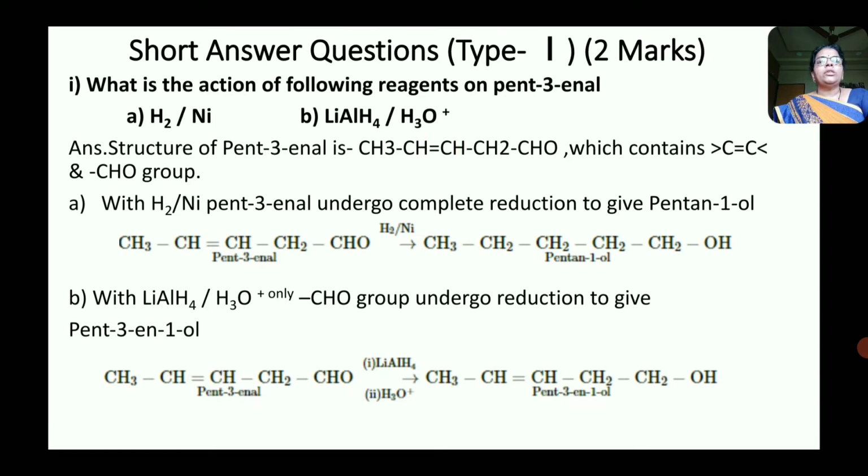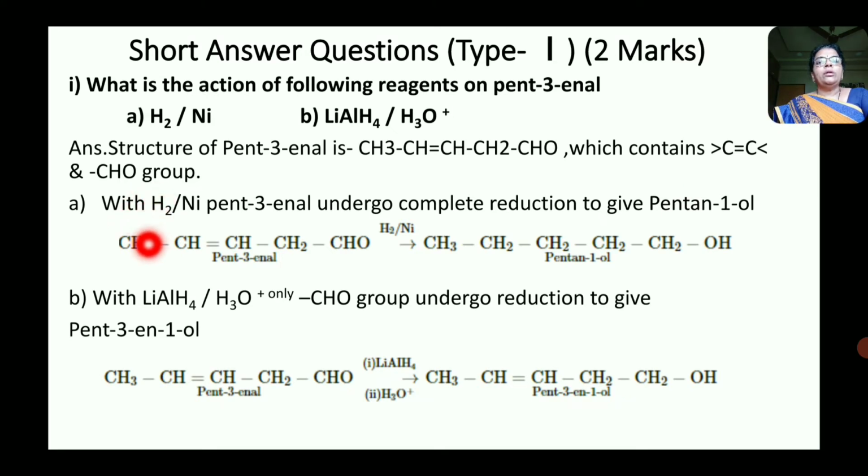Now, first the structure of pent-3-enal is, now there are 5 carbon atoms and en stands for there is double bond which is present in between 3 and 4 carbon atoms, and al stands for there is aldehyde group, that is CH3 CH double bond CH CH2 CHO. This is the structure of pent-3-enal, which contains carbon-carbon double bond and aldehyde group, that is CHO group.